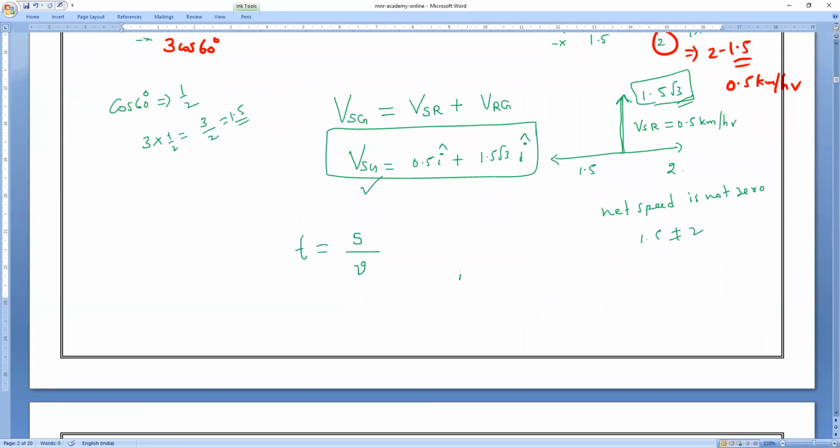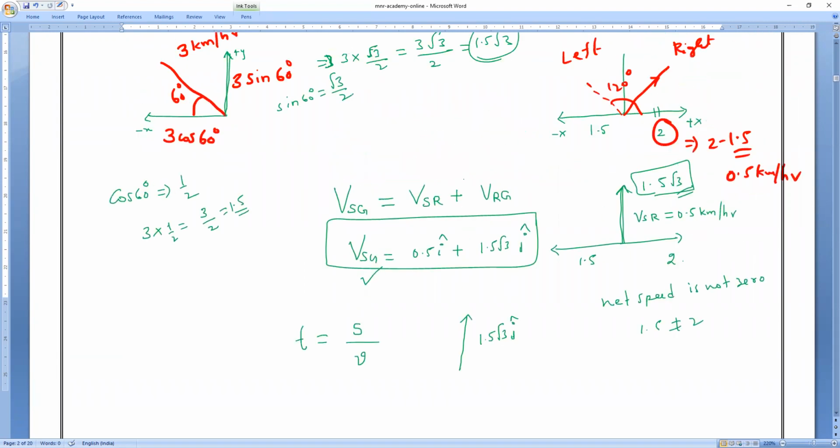Velocity in which direction? He is trying to swim like this, so what is that vertically? 1.5 root 3 j cap. Here I missed it, guys, sorry for this. I made confusion for you people. This is the velocity of the river with respect to ground. If I make a mistake, you should tell me. 0.5 is the velocity of the river with respect to what? Ground. Clear?